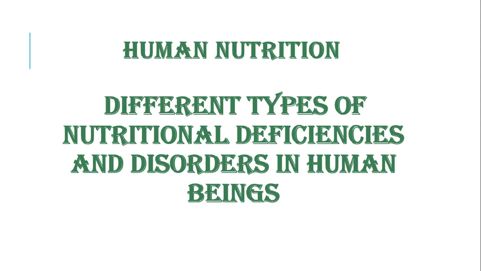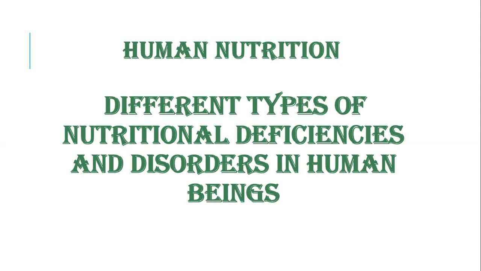In the past video, we discussed the balanced diet. We saw the meaning of a balanced diet, how you can manage your diet, and exactly what a balanced diet is made up of. Then we later discussed the nutritional requirements for various special groups of people in the community, such as elders, infants, expectant and lactating mothers. So today let's see the different types of nutritional deficiencies and disorders in human beings.